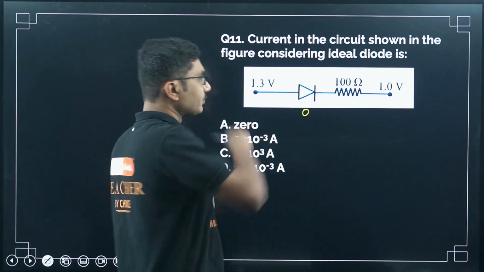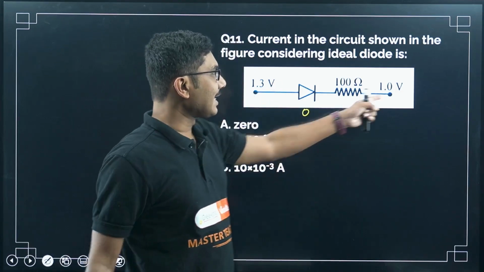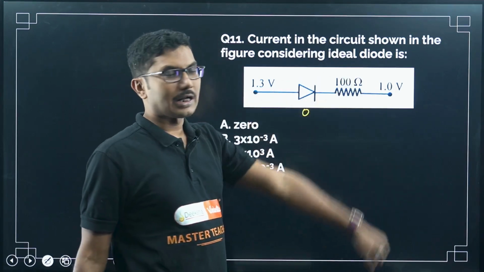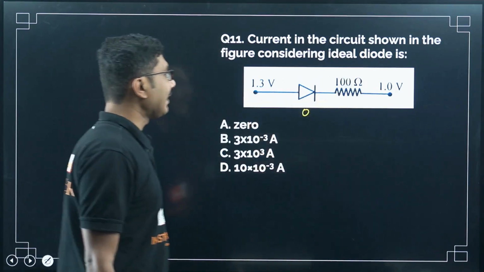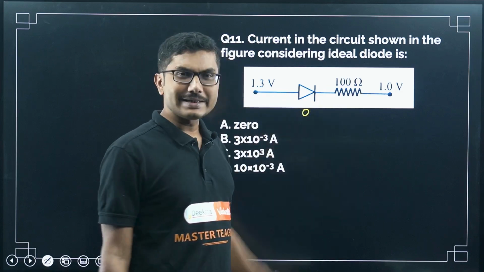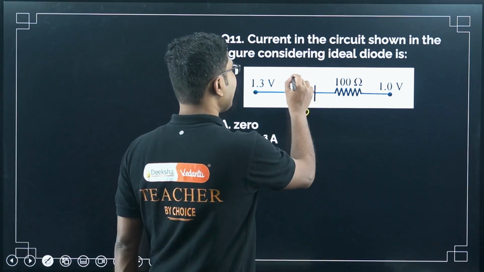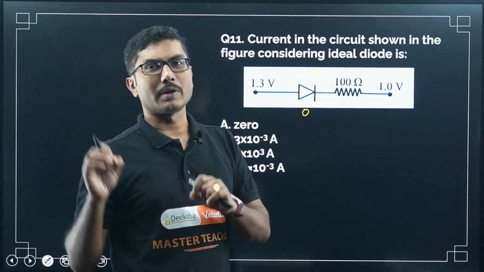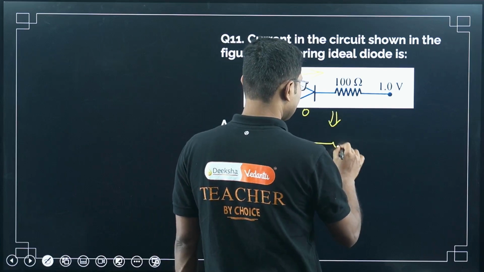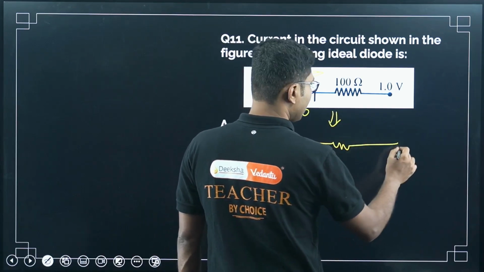Right, now on our left hand side, let's say VA, and this side VB. What is the potential? This side is 1.3 volt and on our right hand side it is 1 volt. So that means this P side has higher potential than N side. So with P side having higher potential than N side, current should be flowing from P to N. So the diode is forward biased. So what you can do, you can redraw this circuit to be just this. You can remove the diode, its purpose is fulfilled, 1 volt.